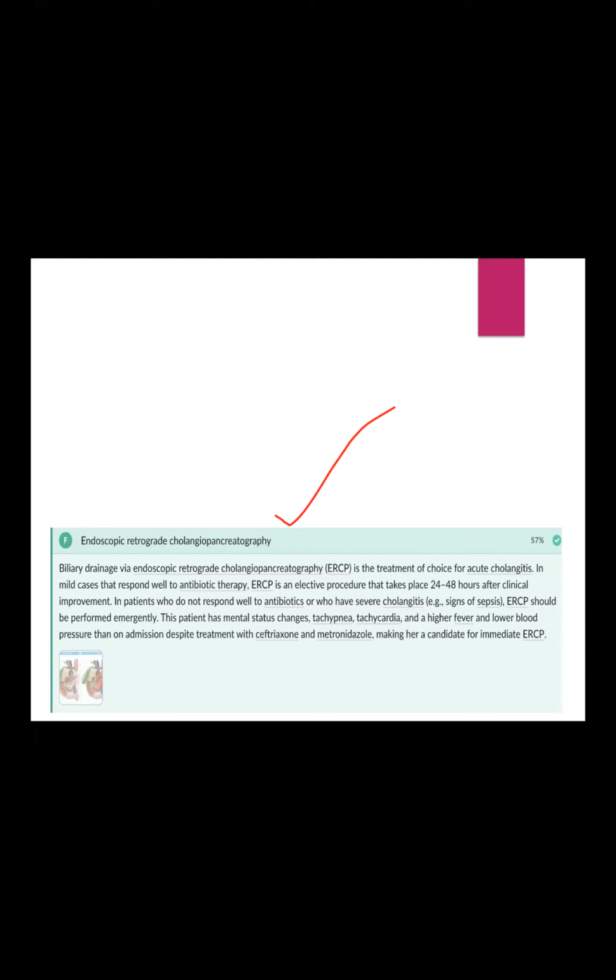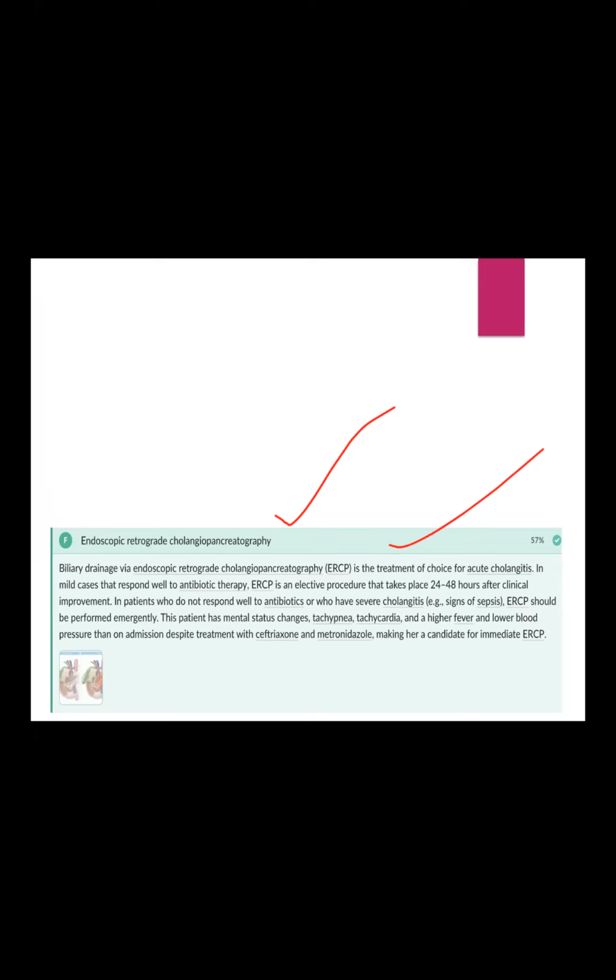I am a doctor. I understand ALP high, so it's obstructive, but initially they ask the next step. So I can't do percutaneous, I can't do laparoscopic. We have to do visualization and we have to see the obstruction. So see what they explain. Explanation: biliary drainage via endoscopic retrograde cholangiopancreatography is the treatment of choice for acute cholangitis.